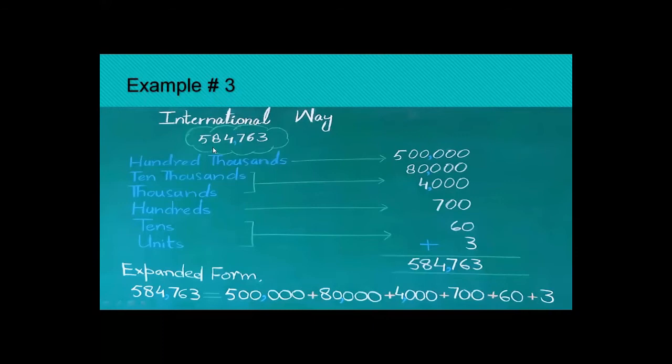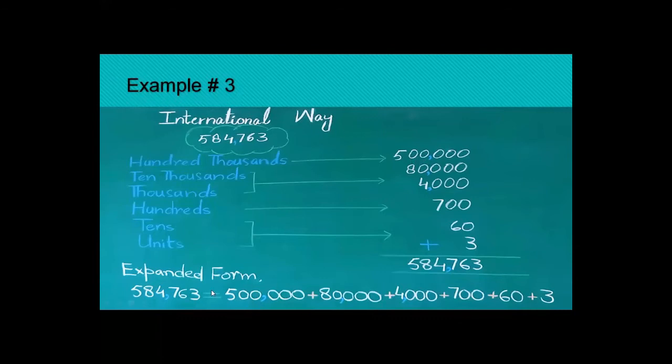In the Pakistani place value chart, after 10,000, the next 6-digit number is called lakhs. But in the international place value chart, after 10,000, the next digit is called 100,000. How many zeros are there in a lakh in the Pakistani place value chart? 5 zeros, same as it is. The only difference is in reading. In the Pakistani chart the 6-digit number is read as lakhs, but in the international chart the 6th digit is read as 100,000. Okay, so 100,000, 50, 100,000.